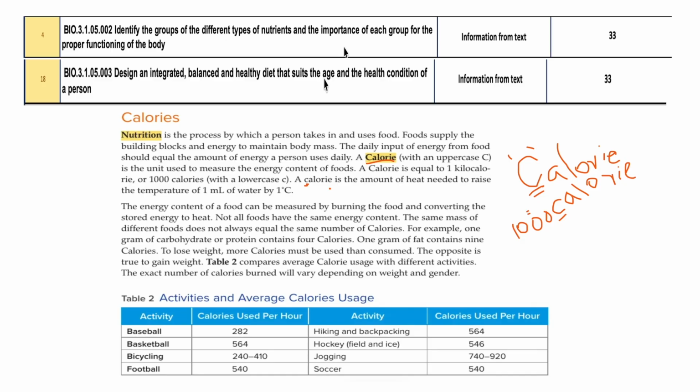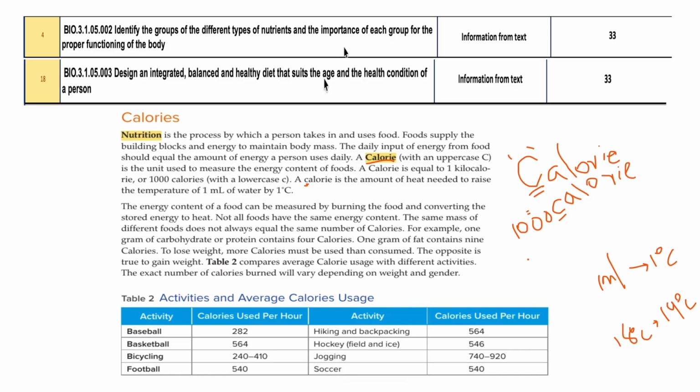A calorie is the amount of heat needed to raise the temperature of 1 ml of water by 1 degree Celsius. Imagine that the water is 18 degrees Celsius, and if you want to make it 19 degrees Celsius, you have to apply 1 calorie of energy.